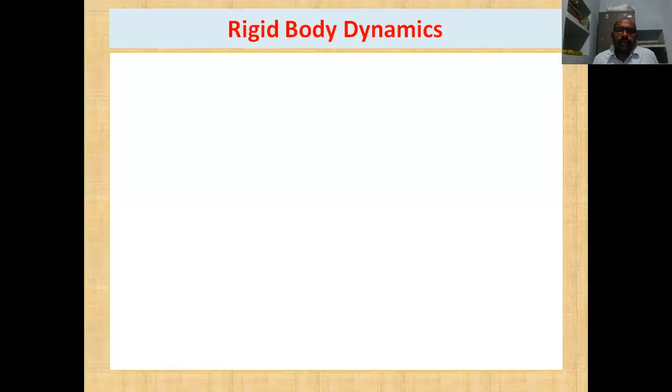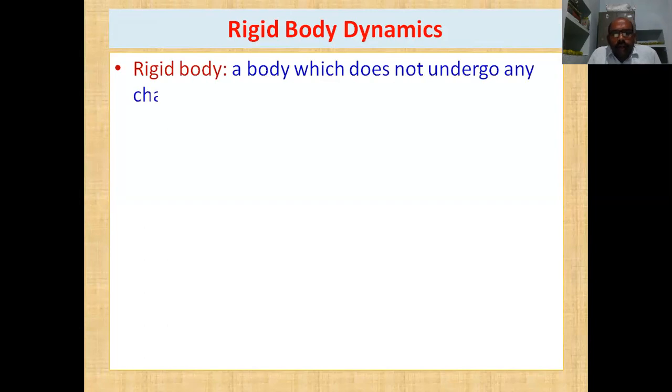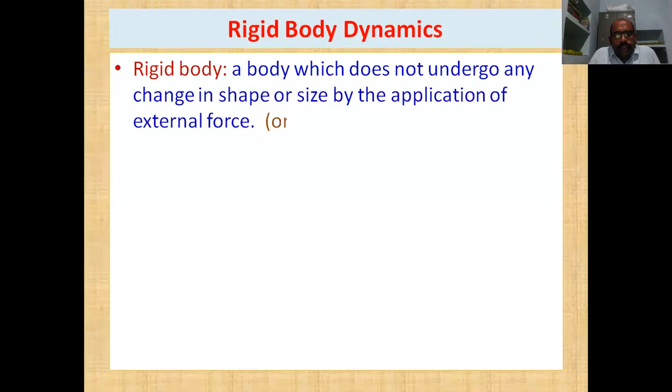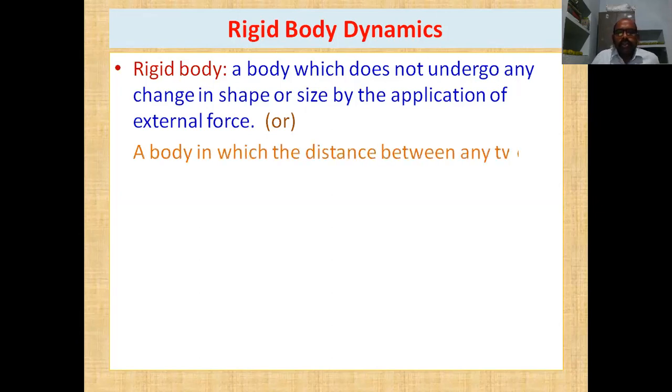So rigid body dynamics. What is a rigid body? A body which does not undergo any change in shape or size by the application of external force. If we apply some force, if there is no change in size or shape of the body, that body is called a rigid body. Or we can say in other words, a body in which the distance between any two particles is constant in all conditions, that body is called a rigid body.